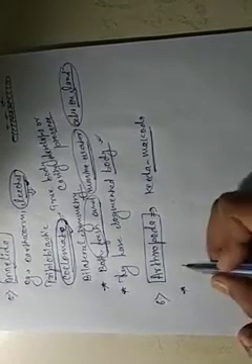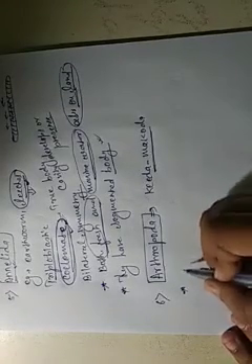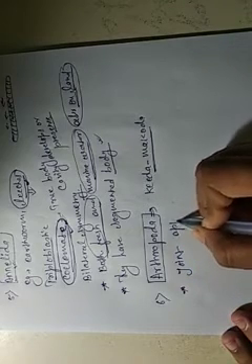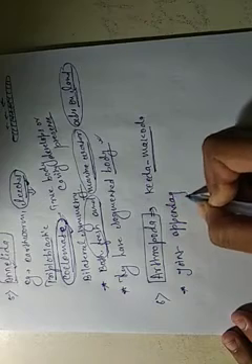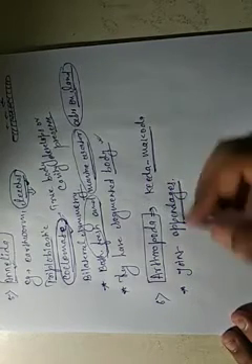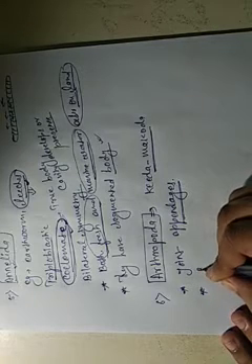Joint appendages: you can already see examples around your surroundings. Arthropods have joint appendages, meaning pairs of legs.